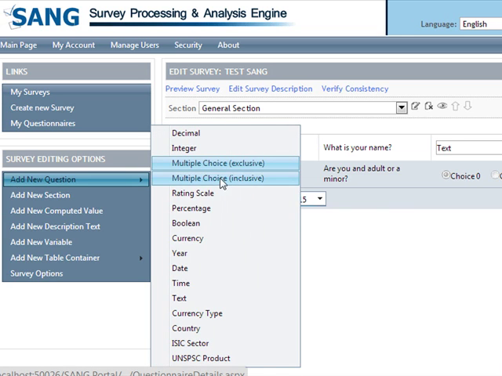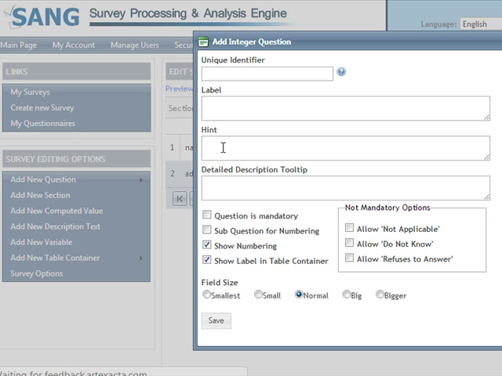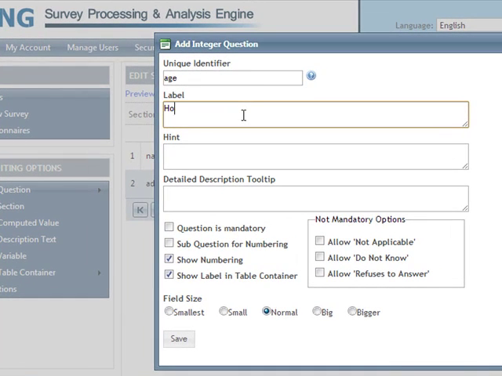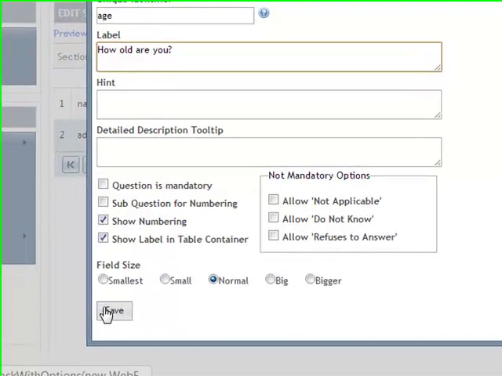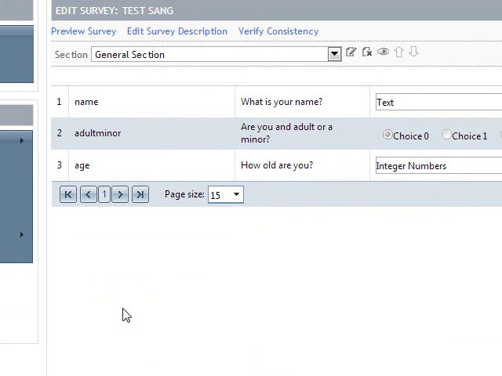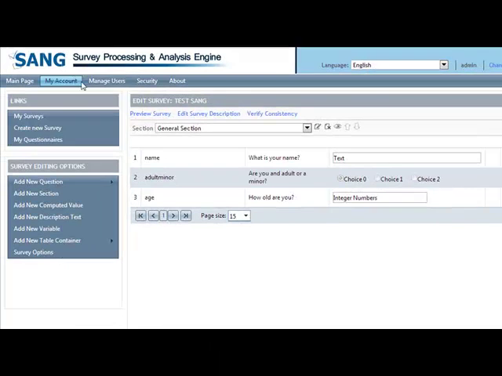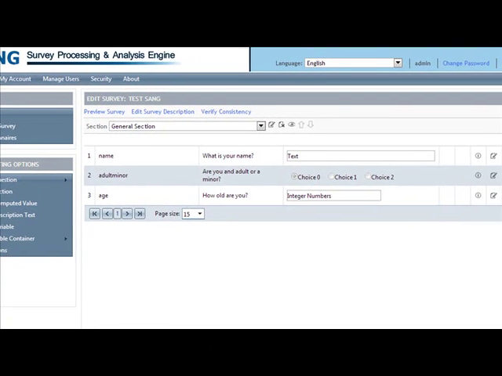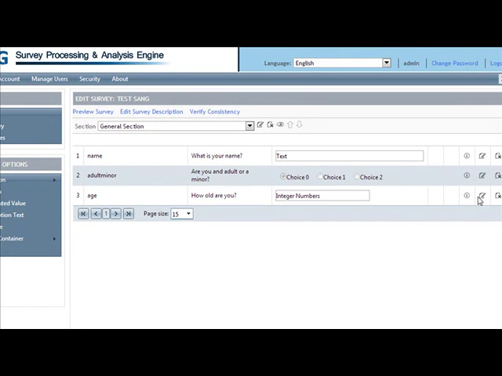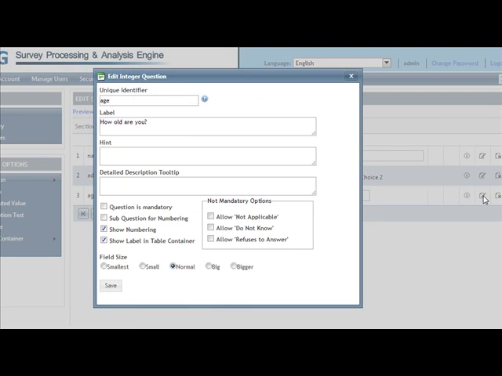Also, let's ask him his age. For that, we need an integer question. Say age. How old are you? I'll just say this. Now, let's take a look at our first battery of tools to address data reliability.